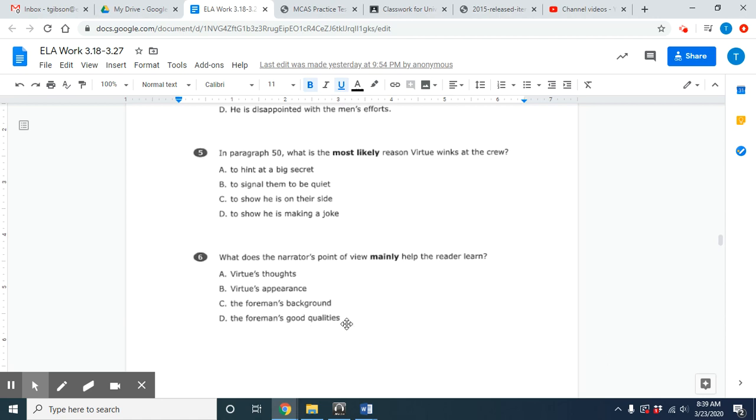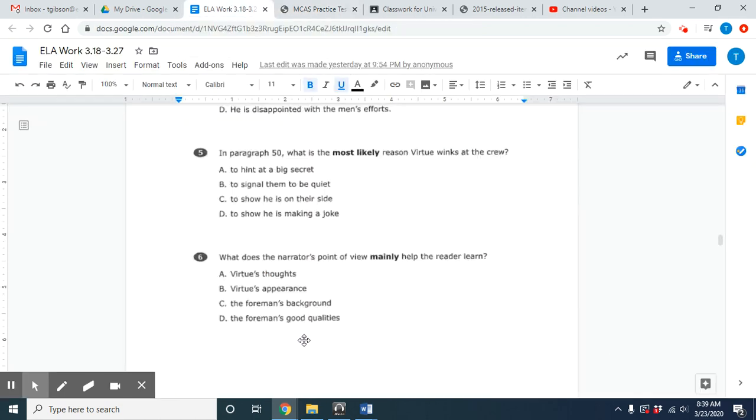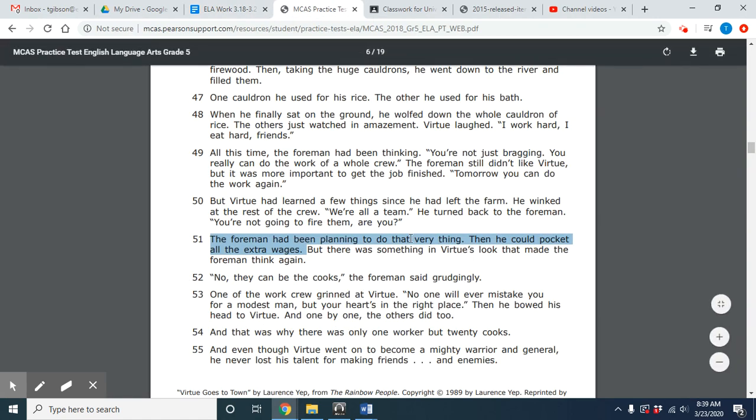D, the foreman's good qualities. Right now, it kind of showed us that he was being greedy, especially in paragraph 51. So that should not be an answer choice. Okay. The foreman's background. We do not know much about the foreman at all in this story. The majority of the story was not about the foreman, so that should not be an option. If we go to B, Virtue's appearance, we don't really know much about how he looks, okay? So that should not be an option either.